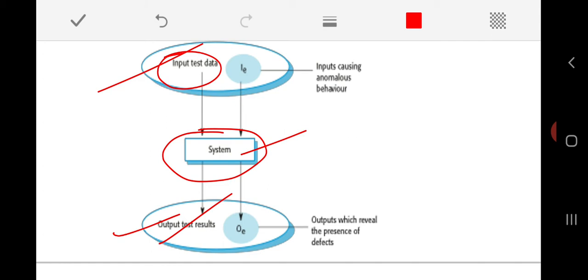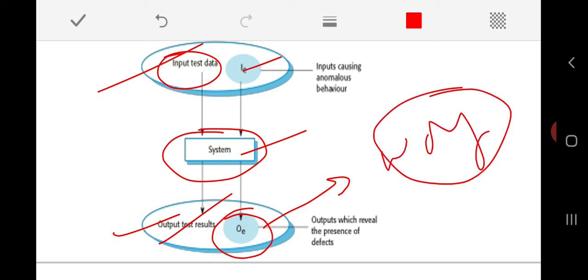The only challenge is that we need to identify such an erroneous input for which my system gives unexpected or wrong results. So that is very important. Is it clear? It should show the presence of defects, so we need to identify and give such kind of input.